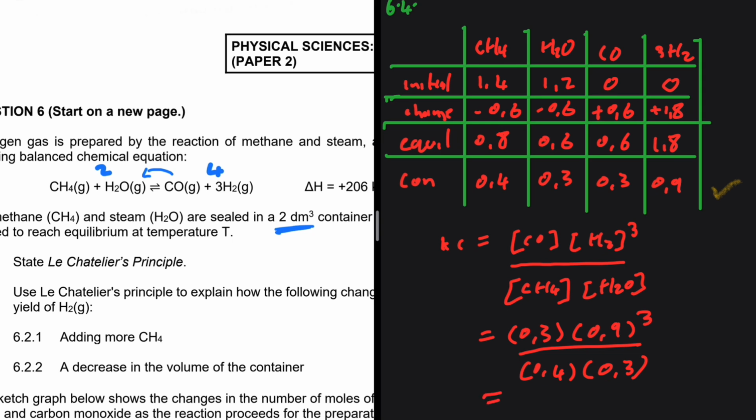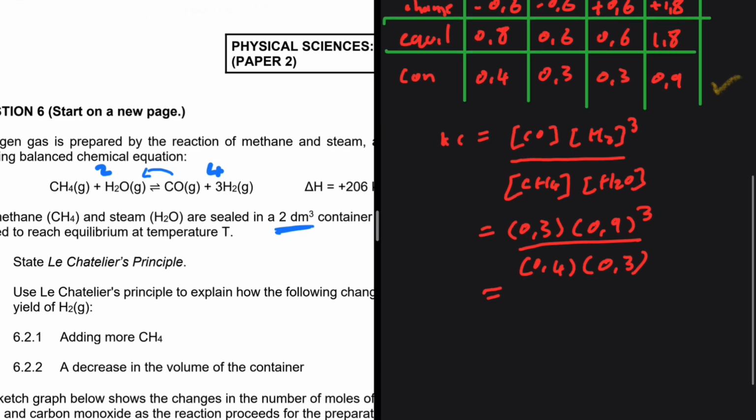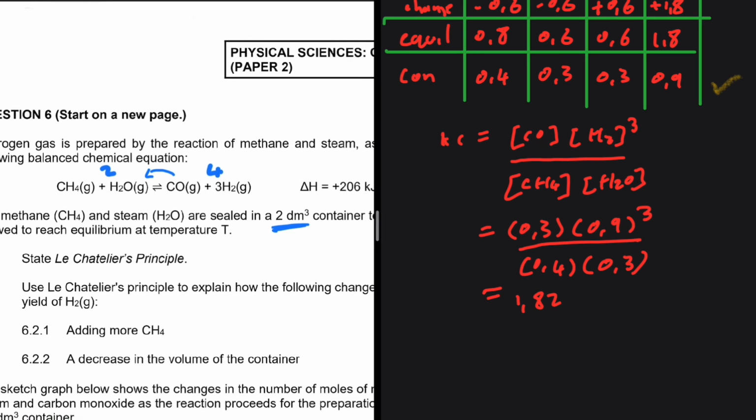So we put that in our calculators. Let me just do that real quick. 0.3 multiplied by 0.9 to the power 3 divided by 0.4 multiplied by 0.3. And then I get 1.82. Right, that's it. We don't have an SI unit for Kc. So there we go. That is the Kc. That is the equilibrium constant for this reaction.